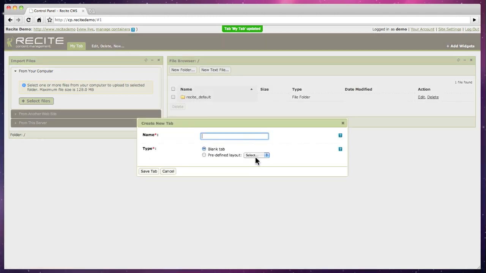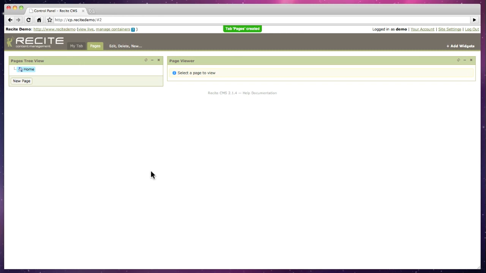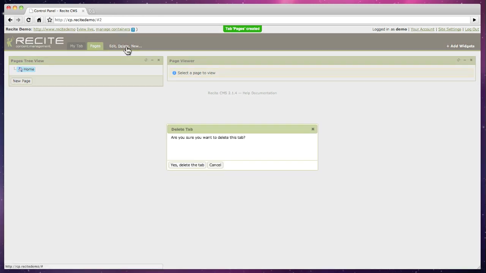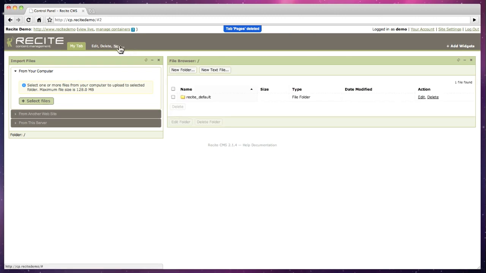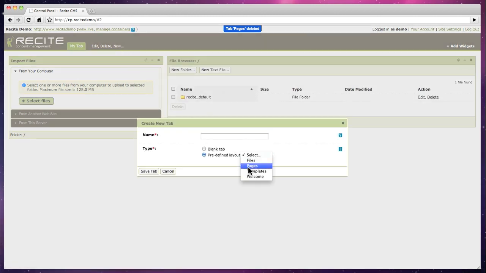There are a number of predefined tabs you can use as a starting point. Delete a tab when you no longer need it. No data is removed from your website. You can add as many tabs as you need.